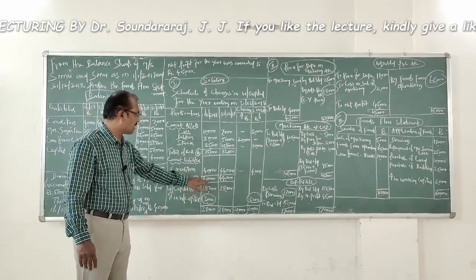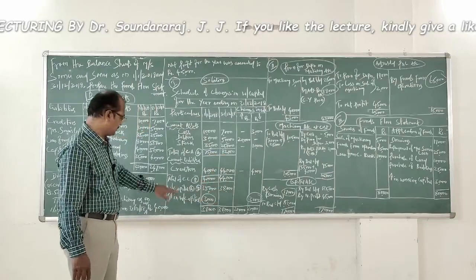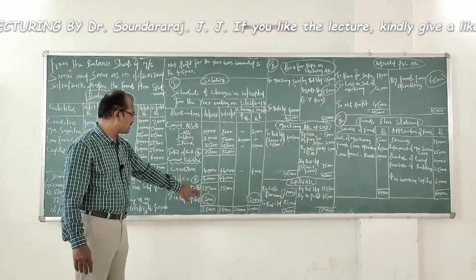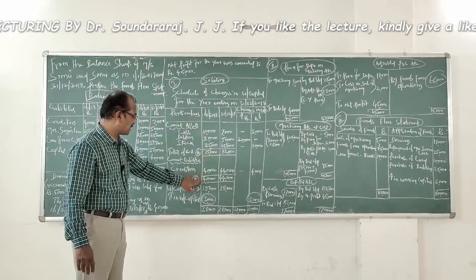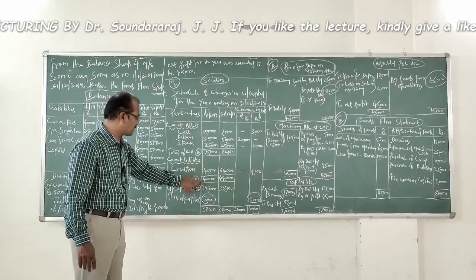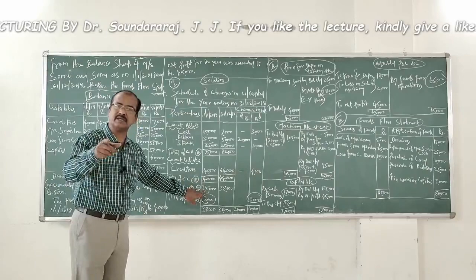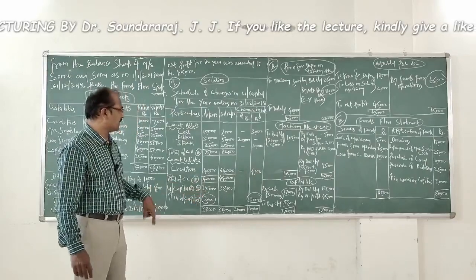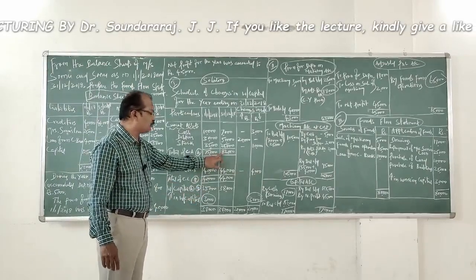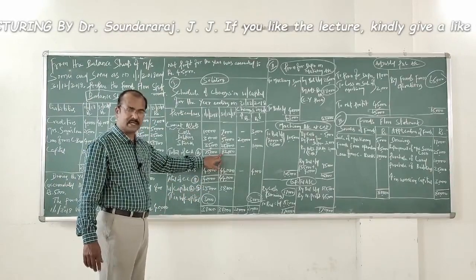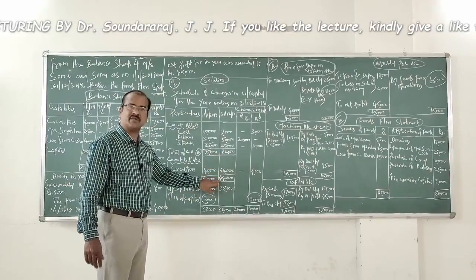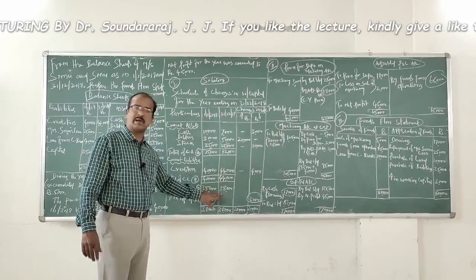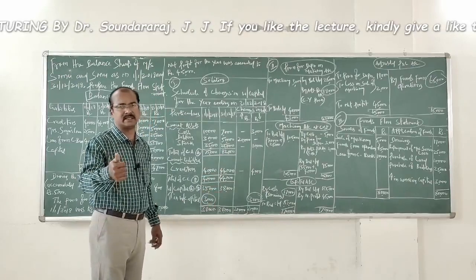For the previous year separately and for the current year separately. Working capital A minus B, current assets A minus current liability B. 75,000 minus 40,000, it gives us 35,000 rupees. And similarly, for the current year, 82,000 is the total of current assets minus current liability 44,000. Therefore, the working capital for 2018 is 38,000.